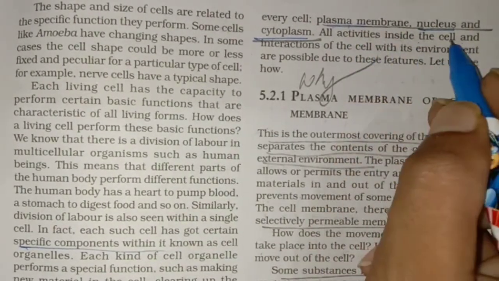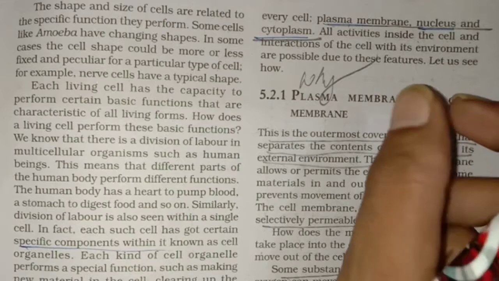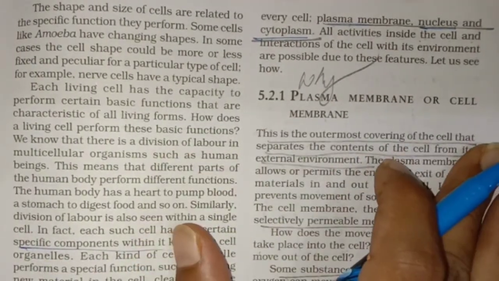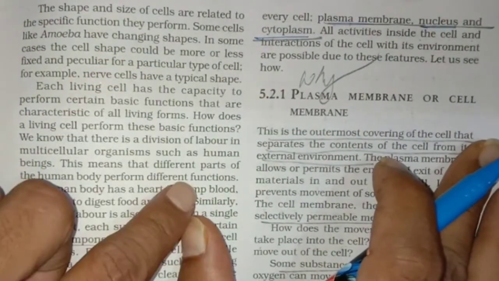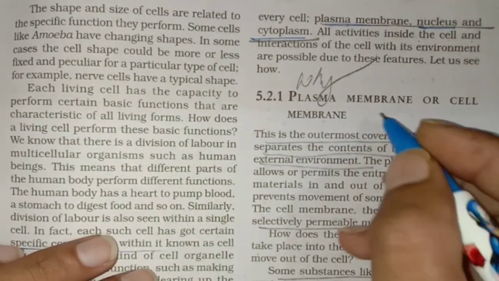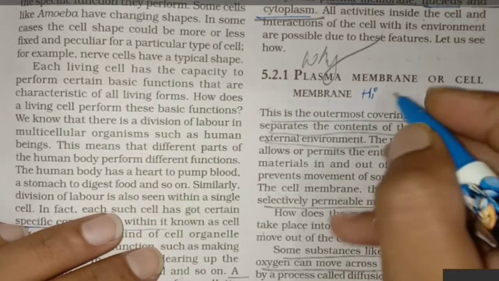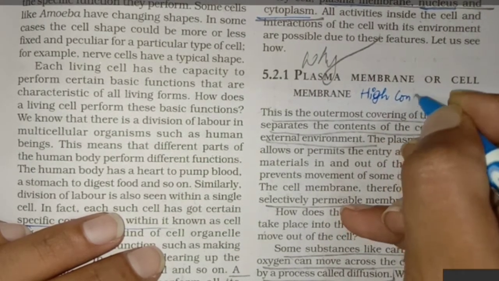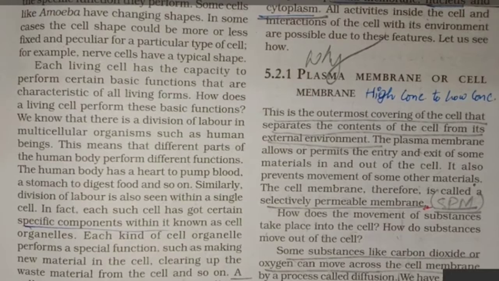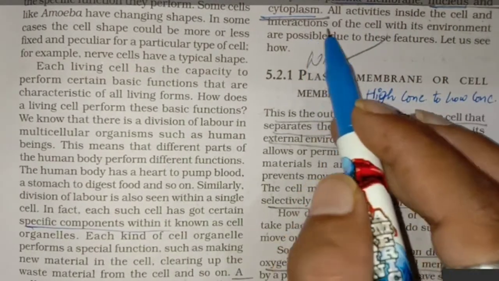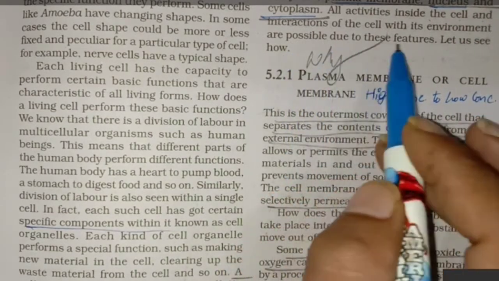All activities inside the cell and interactions of the cell with its environment, meaning external environment and internal environment, because gaseous exchange takes place between the external and internal environment, from higher concentration to lower concentration. Very good. So all these activities inside the cell and interactions of the cell with its surroundings are possible due to these three features.